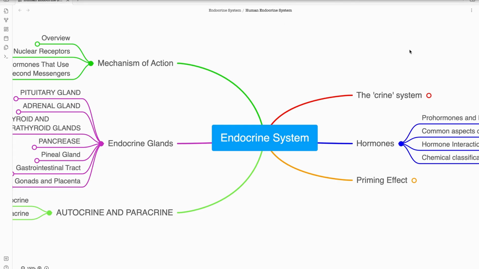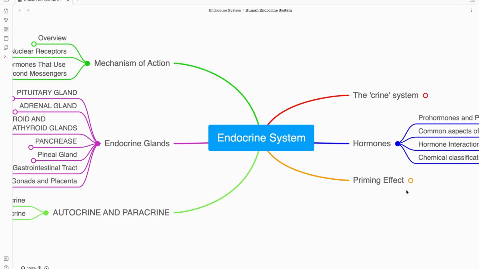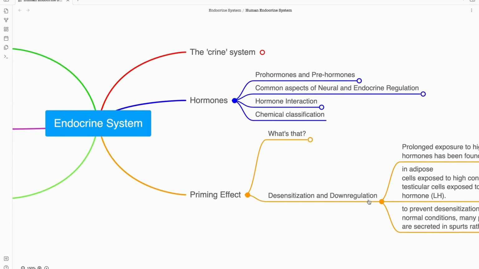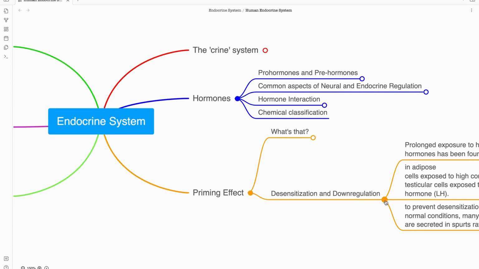We have already discussed the crine system, the autocrine and paracrine systems, and covered the priming effect, what is priming effect, and what is desensitization and down regulation of hormone. The hormone receptor complex gets detached from each other during the desensitization and down regulation process.